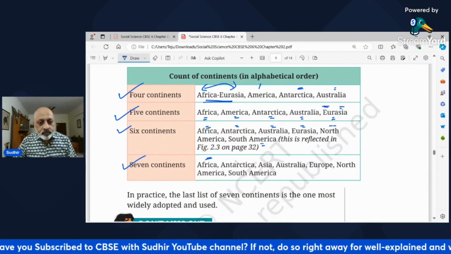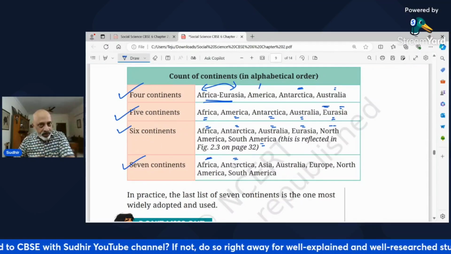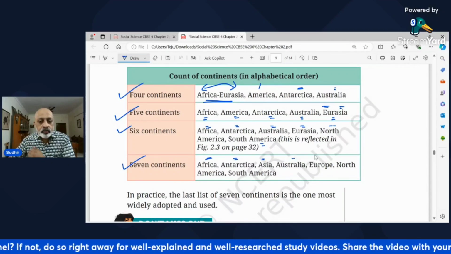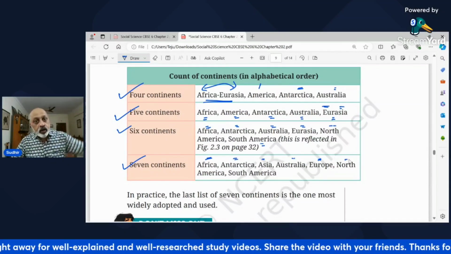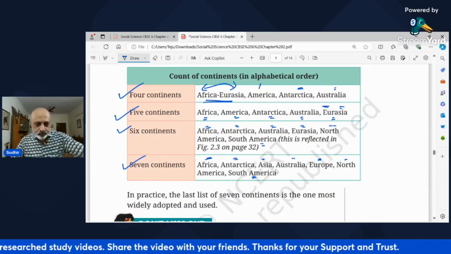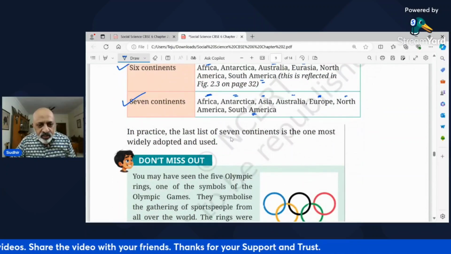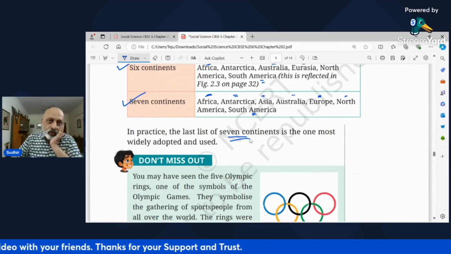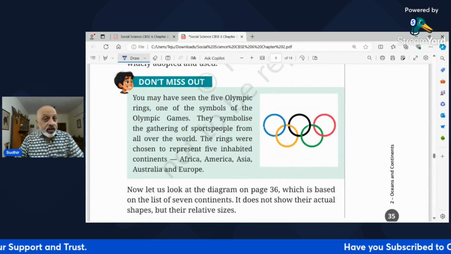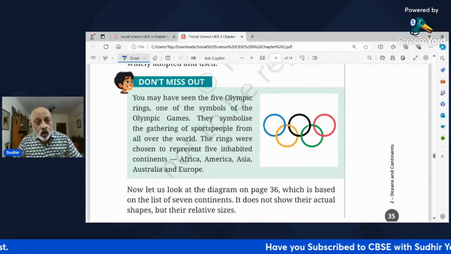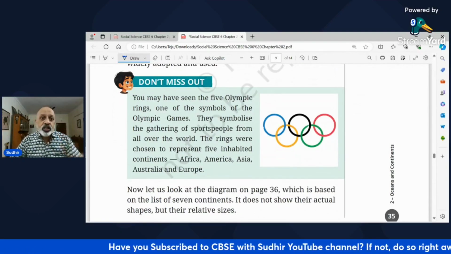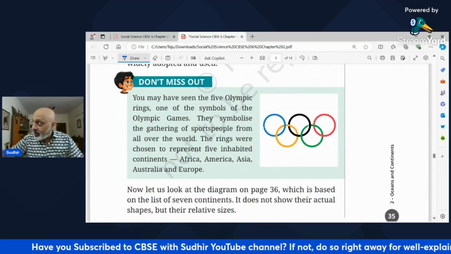That is Africa, Antarctica, Africa बीच में, Antarctica नीचे, Asia हमारा, Australia right bottom, Europe हमारे left में, then North America extreme left and South America extreme bottom left. So the last list of seven continents is the most accurate way of looking at it. Okay. Because जब हमारे एशियन गेम्स होते हैं ऐसा थोड़ी है कि अफ्रीका और यूरोप वाले देश भी आके खेलते हैं. नो, खेलते नहीं है ना. तो एशिया में सिर्फ एशिया के देश खेलते हैं. राइट.